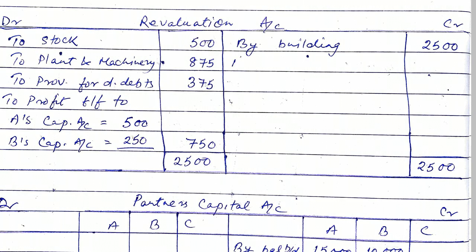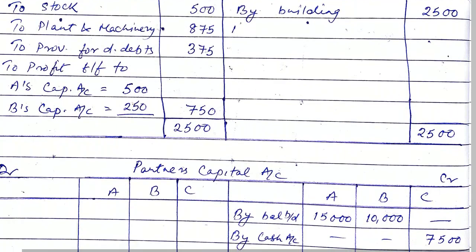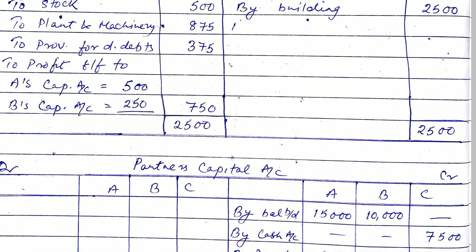Now point number D, the value of building is appreciated by 10%. So 25,000 into 10% is 2,500. So since rise in value of asset is a profit, it will be credited. So by building 2,500. So balancing figure we get profit on revaluation is equal to 750, which will be divided among the old partners in the ratio 2:1. So A will get 500 and B will get 250.